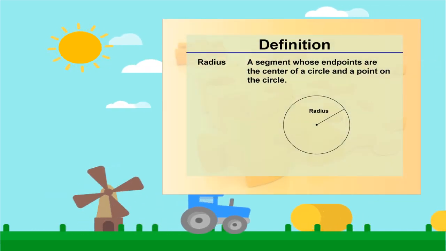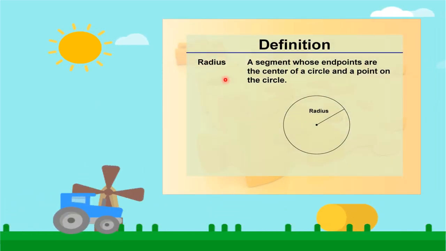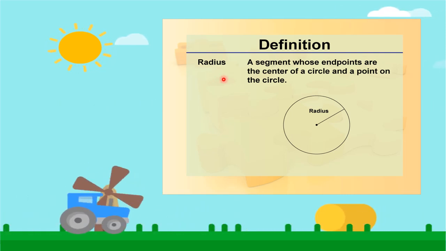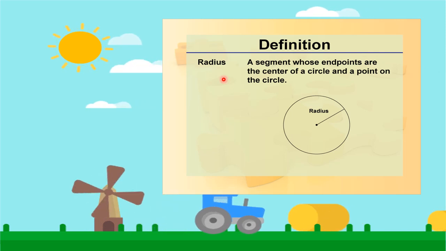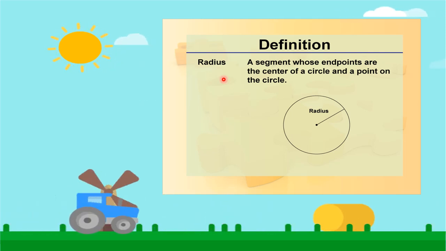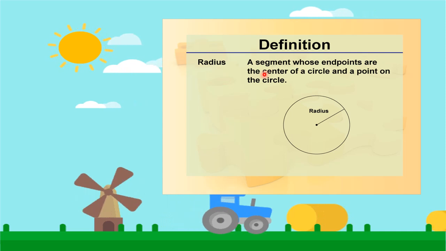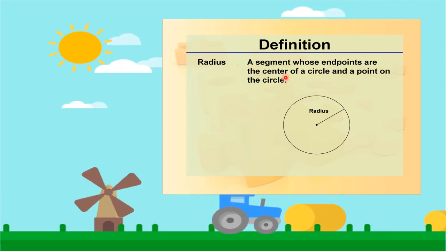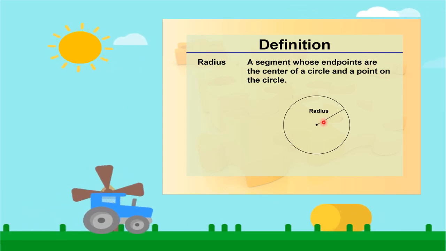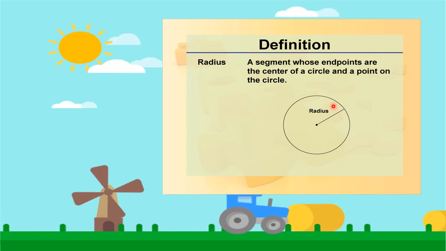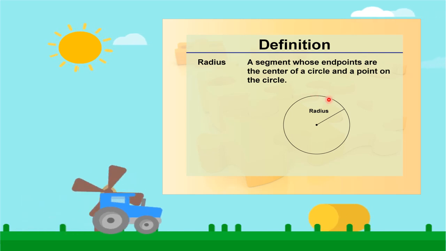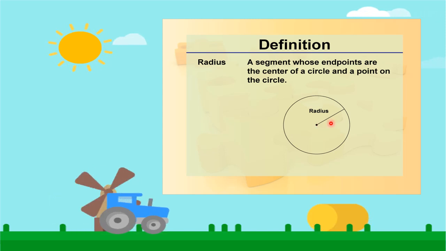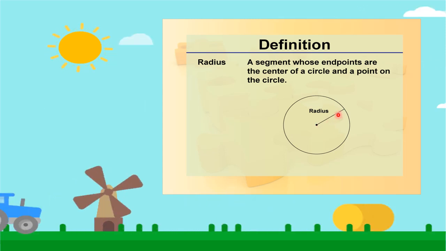Now first we will see the definition of radius. What is radius? You have already studied circles in chapter number 13, geometry. In that you studied radius, diameter, chord, everything. Now once again, a line segment whose endpoints are the center of a circle and a point on the circle is known as a radius.